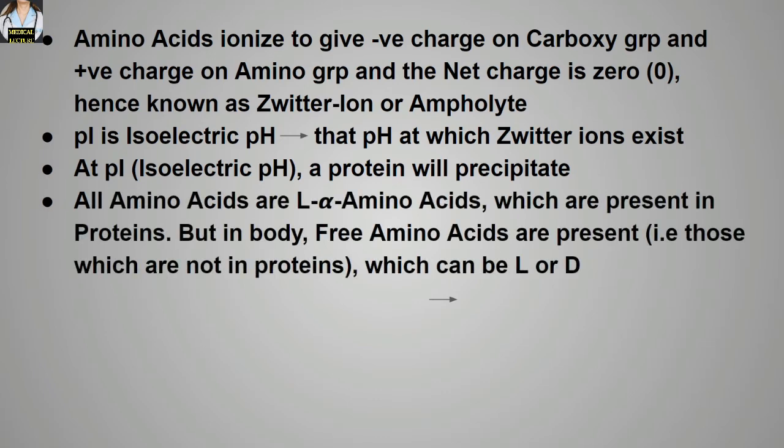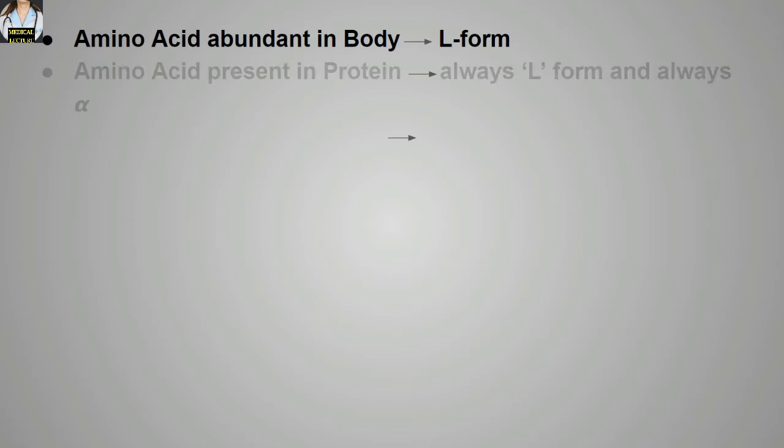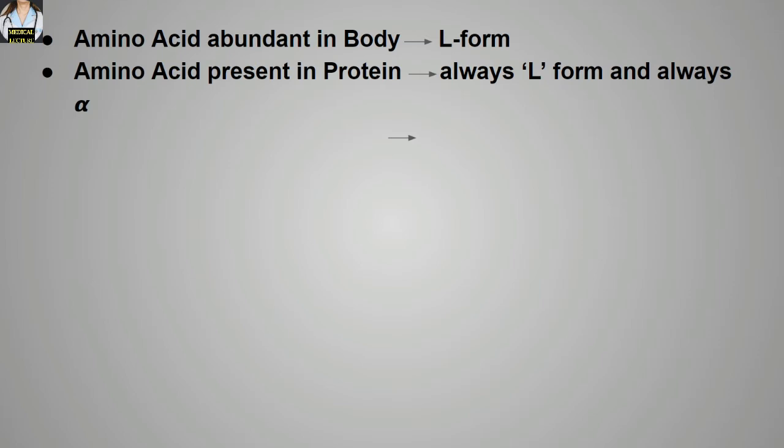All amino acids present in the proteins are L-alpha amino acids. But in the body, free amino acids are present, that is those which are not in the proteins. And these free amino acids present in the body can be L or D form. Amino acids abundant in the protein are in the L form. Amino acids abundant in the body are also in the L form. Amino acids present in the protein are always in the L form and always alpha.